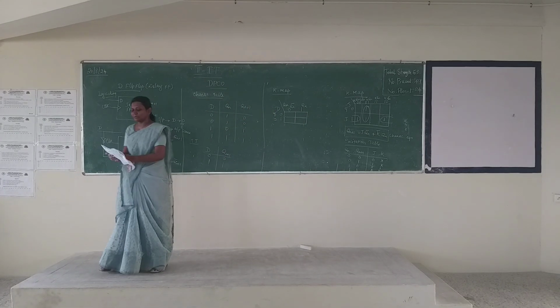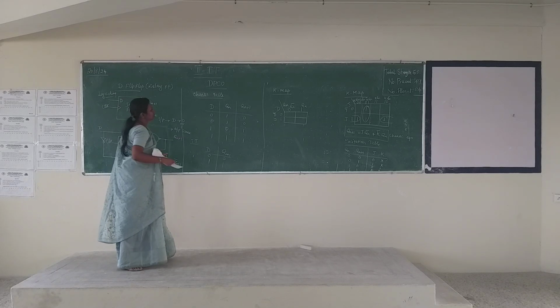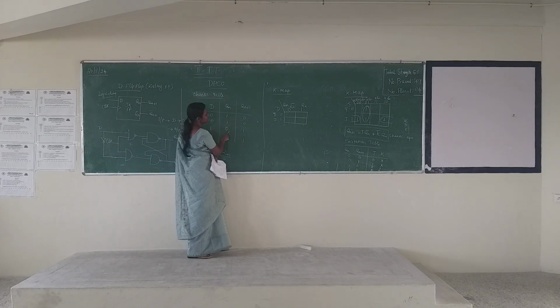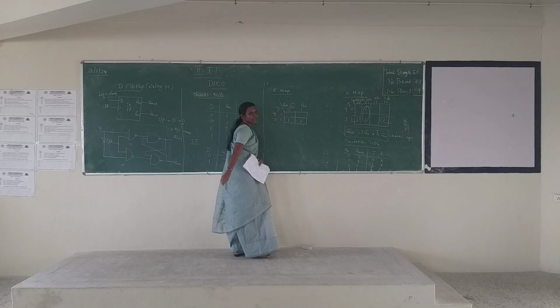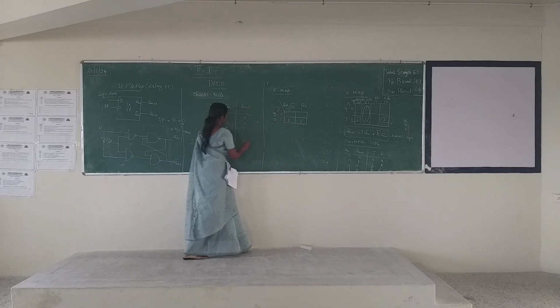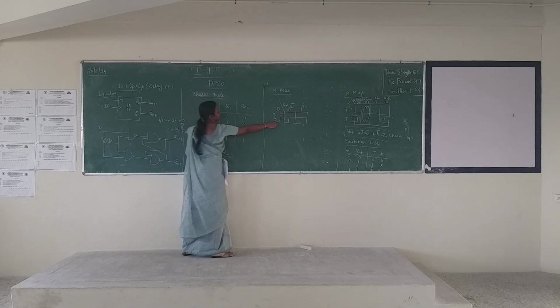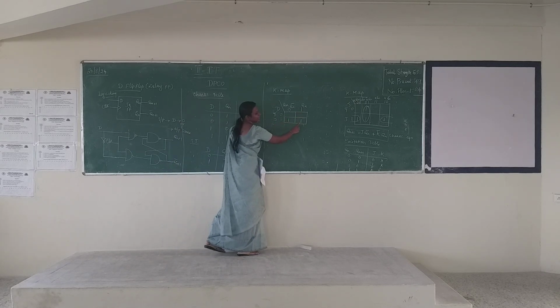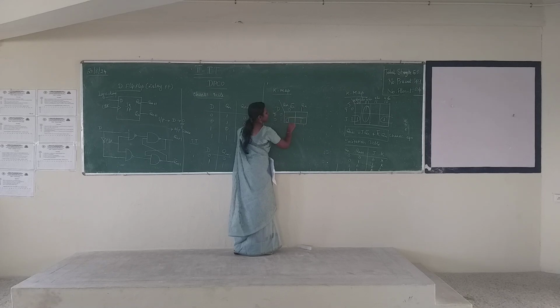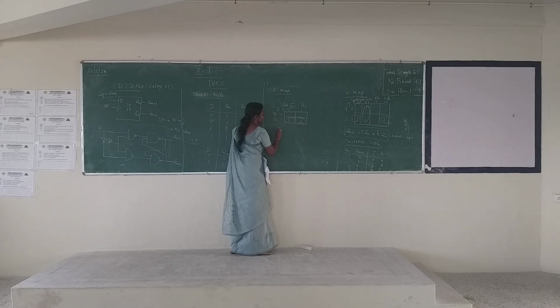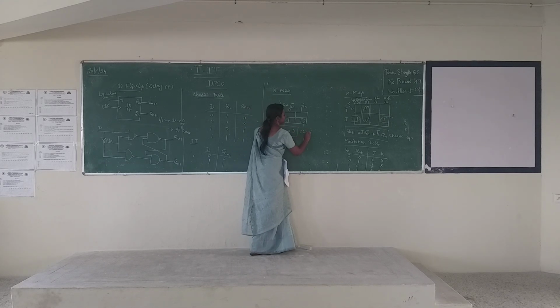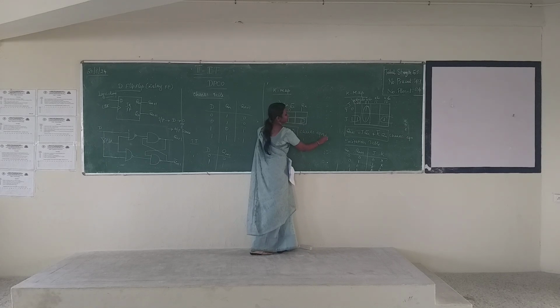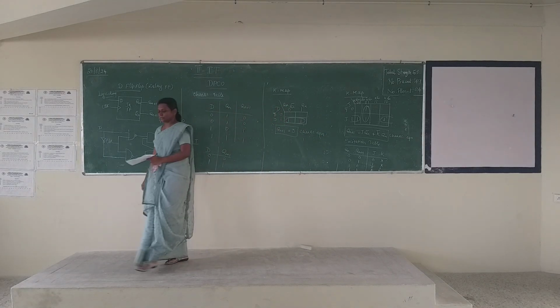From the characteristic table, tell me 0 0, where is 1? 1 0 is 1, and 1 1 is 1. So mapping two ones, Qn plus 1 will be equal to D. So this is your characteristic equation.